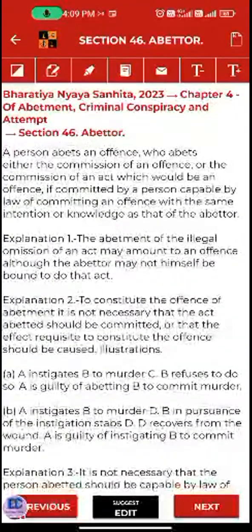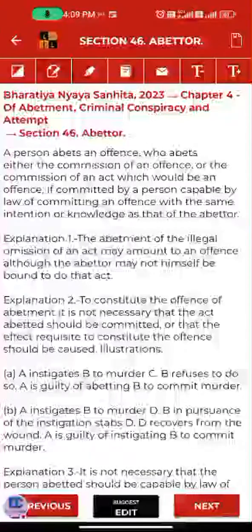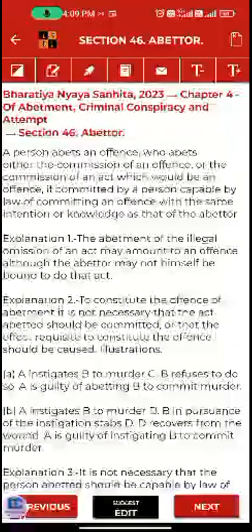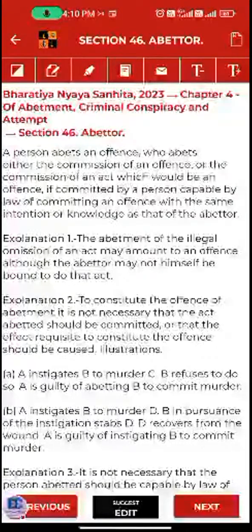Generally what happens in criminal conspiracy, we studied what is criminal conspiracy, when two or more persons agree to do some illegal work or illegal omission. But for criminal conspiracy, to be punished, in furtherance of the conspiracy some act has to be done.